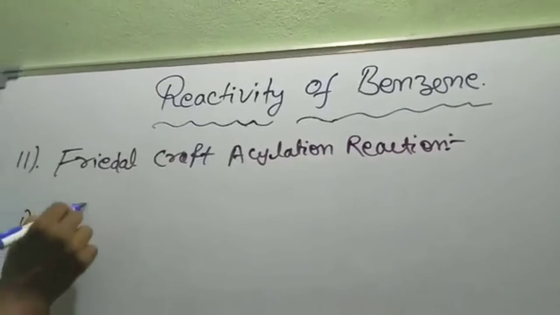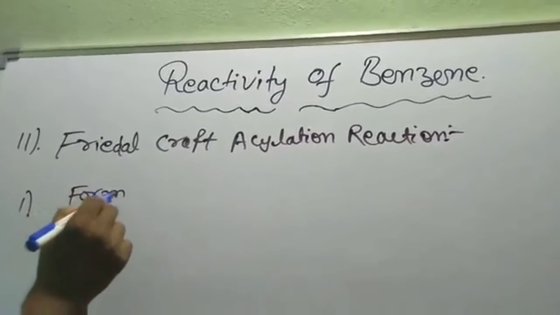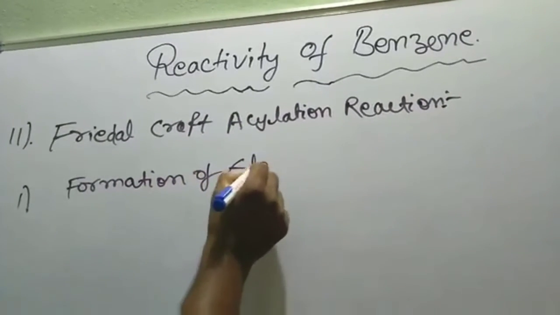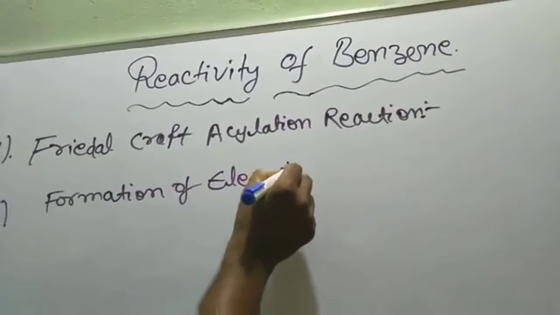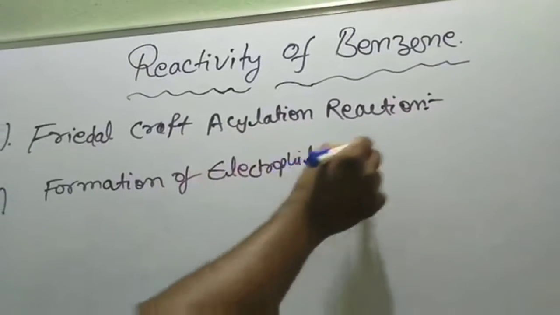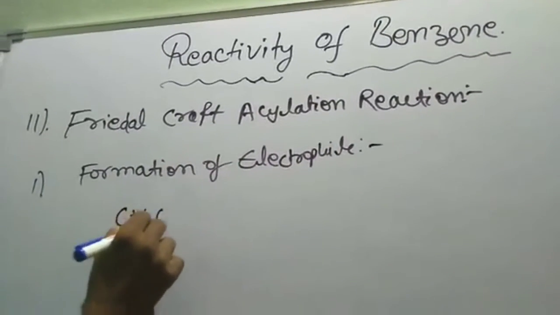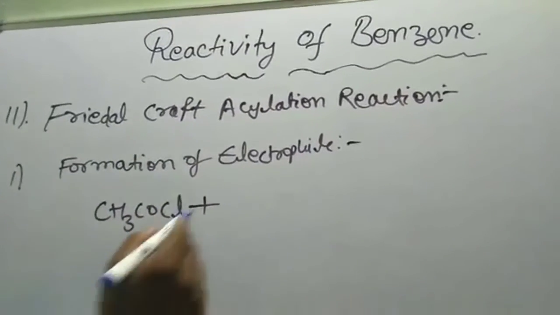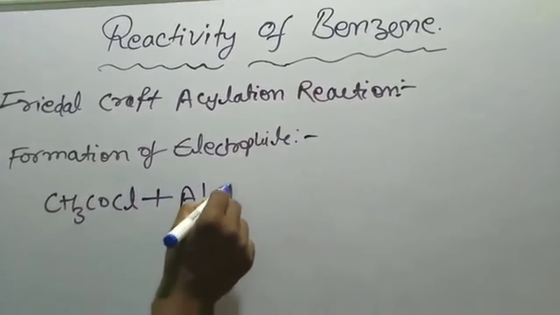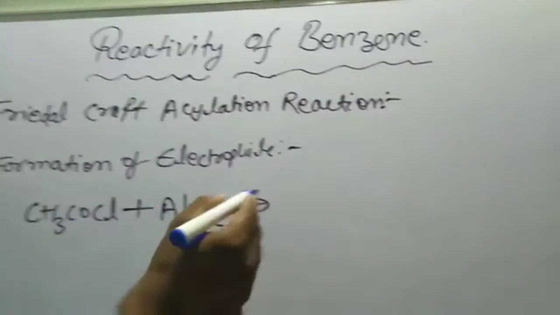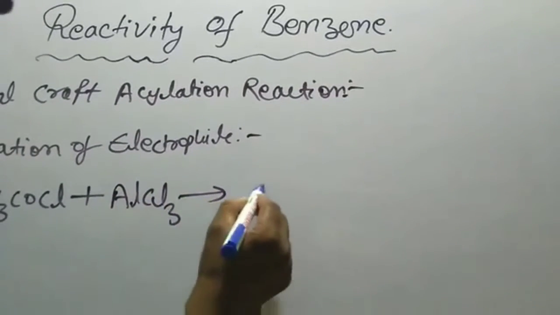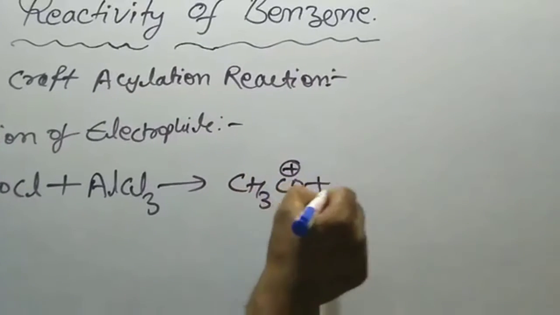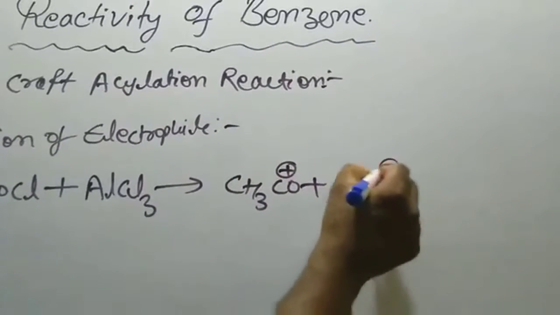The first step is formation of the electrophile. CH3COCl is an acyl chloride. When it reacts in the presence of anhydrous aluminum trichloride, AlCl3, it gives the acylium electrophile, CH3CO plus, along with AlCl4 minus.